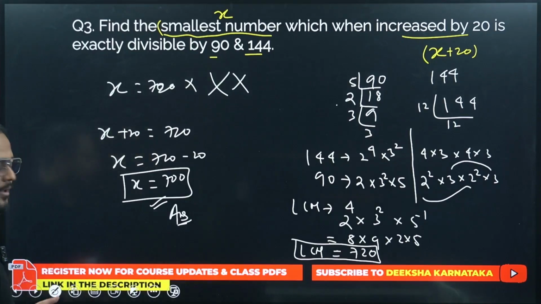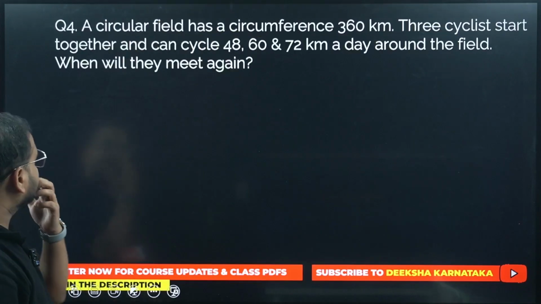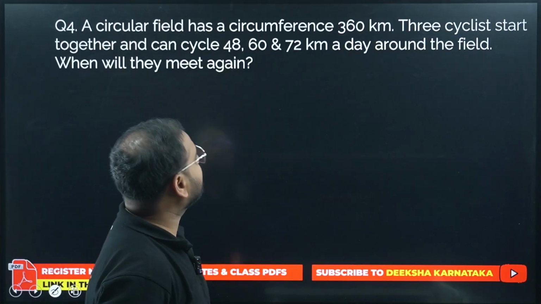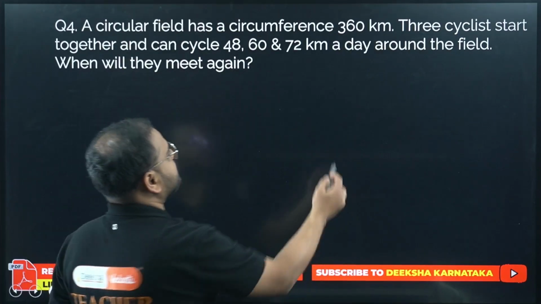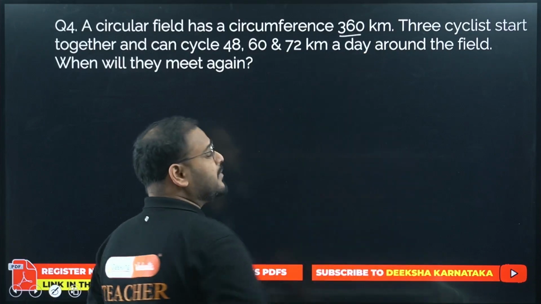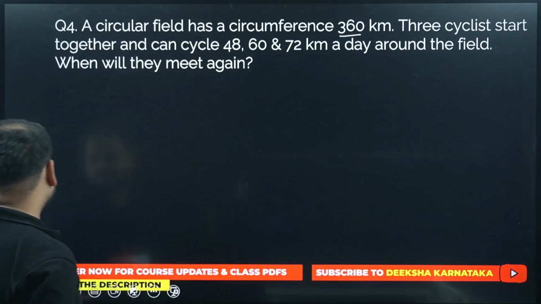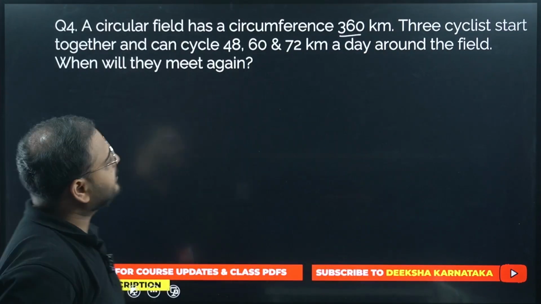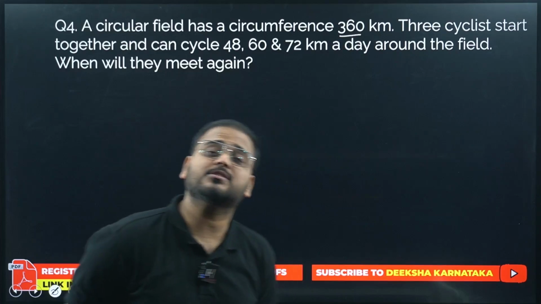Okay, have a look. Moving on to question number 4. A circular field has a circumference. Okay, very good question. You will see this question on multiple occasions. I have also solved this question previously in the session that we had. Now we're going to solve this question again because this is very important.